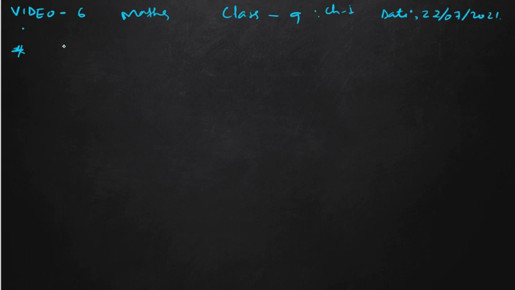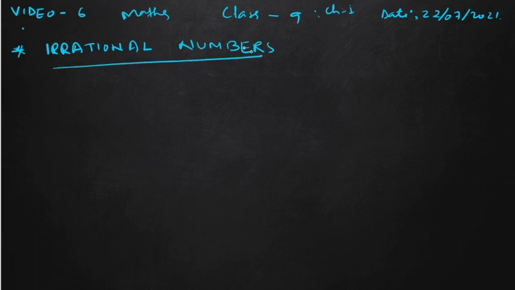Okay. So today we will learn about irrational numbers. We have learned about fractions and rational numbers. Rational numbers are those which can be represented in p by q form, and their decimal representation was either repeating, non-terminating repeating, or terminating decimal expansion.